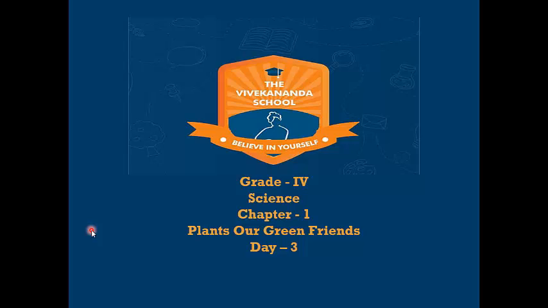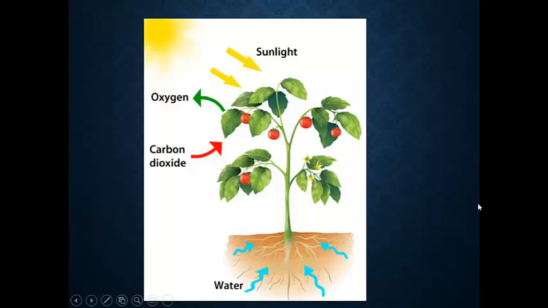Children, today we are going to discuss food chain or cycle of life. Before that, let's discuss what we have learnt in the previous session. Yes, we have learnt about photosynthesis. What is photosynthesis?